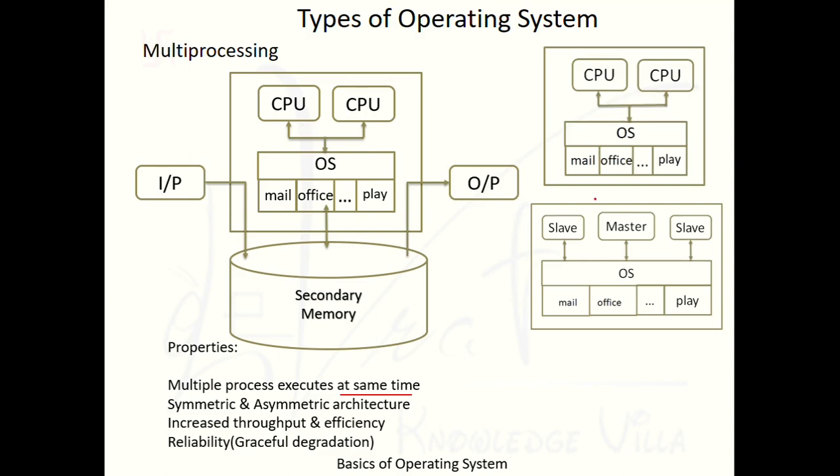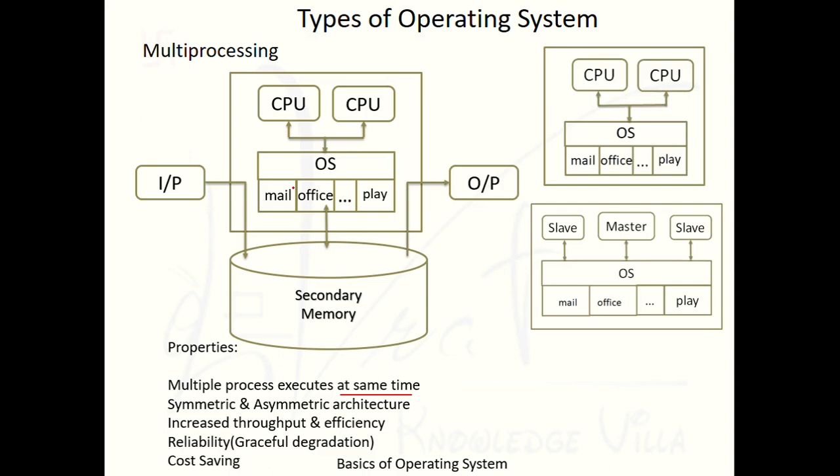It means work never stops. Failure of one processor may degrade the performance, it may lead the performance downwards, but still the system is in a working configuration. This is known as graceful degradation or higher reliability.